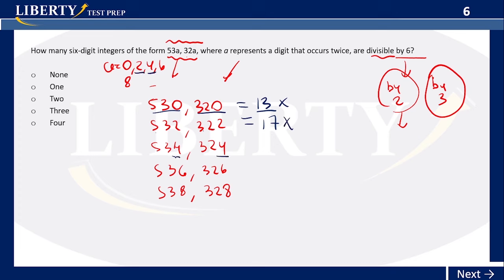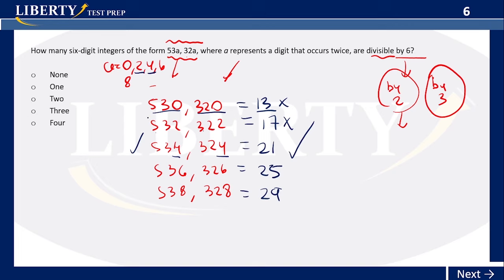So we already know that we are adding a series of 2's. So each A adds a 2. So this one will be 4 more than the other, with 21. This will give you 25. And this one will give you 29. Okay? So out of these ones, how many are divisible by 3? That's the question. Only one, right? Only one, which is 21.